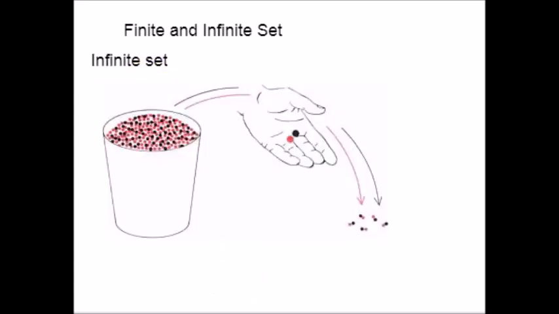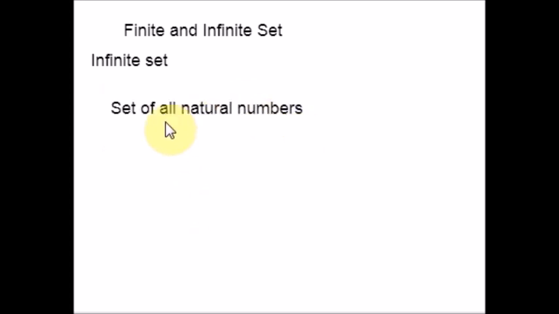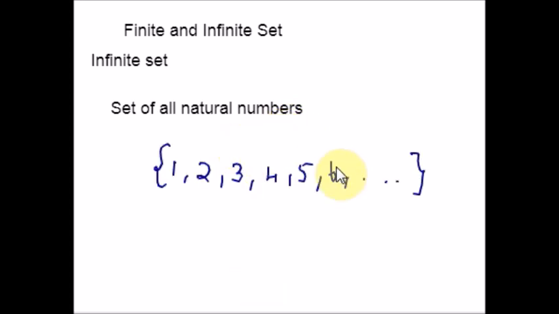Okay. If the elements of a set cannot be counted, if the elements are infinite, then the set is called the infinite set. Let me take one example that is very simple and very familiar. Please consider this example, set of all natural numbers. So what are all the natural numbers? Numbers starting from 1, 2, 3. It keeps on going. Since we cannot count all the natural numbers, we say that this set is an infinite set. Okay. So a set which consists of infinite number of elements is called an infinite set.